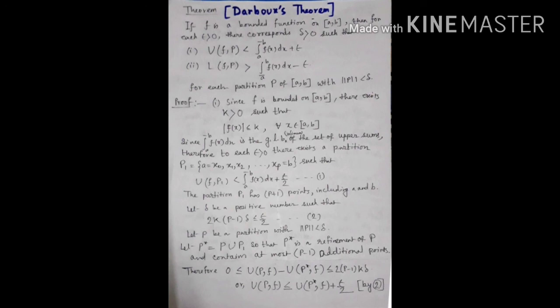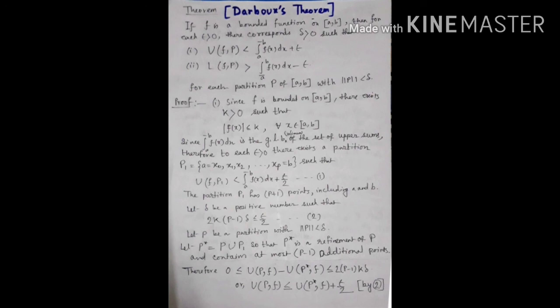Since the upper integral from a to b of f(x) dx is the GLB, that means greatest lower bound or infimum, of the set of upper sums, therefore to each epsilon greater than 0, there exists a partition P1 = {a = x0, x1, x2, ..., xp = b} such that U(P1,f) is less than the upper integral from a to b of f(x) dx plus epsilon by 2. We treat it as number 1.